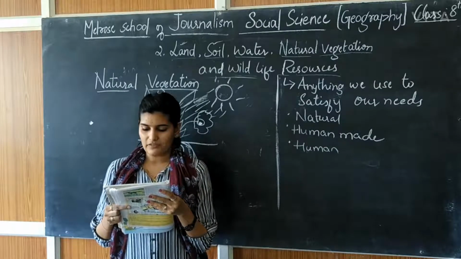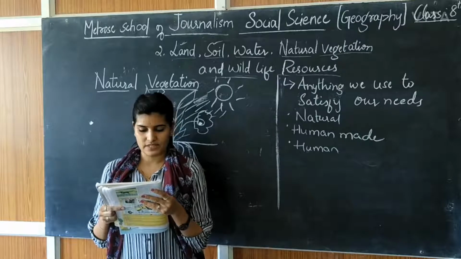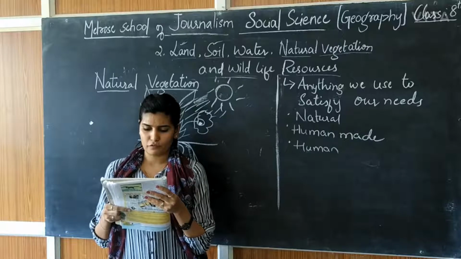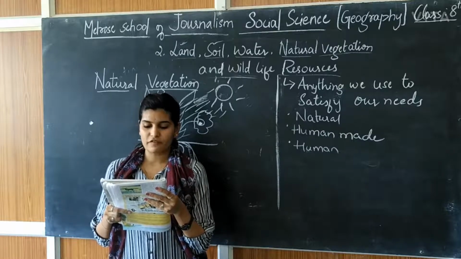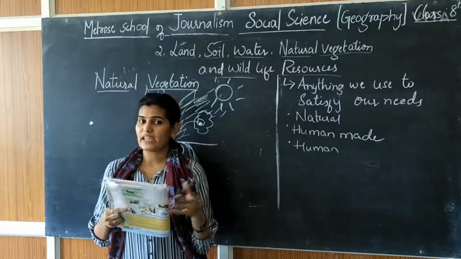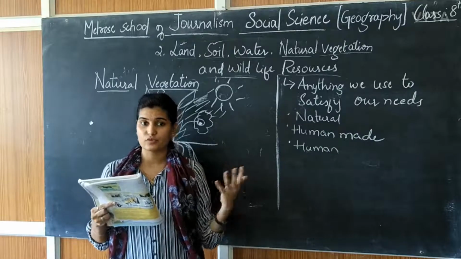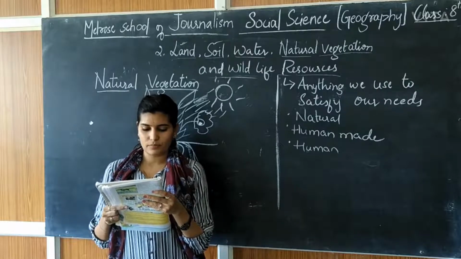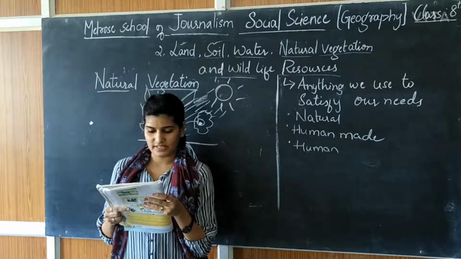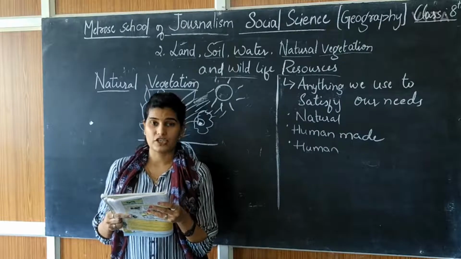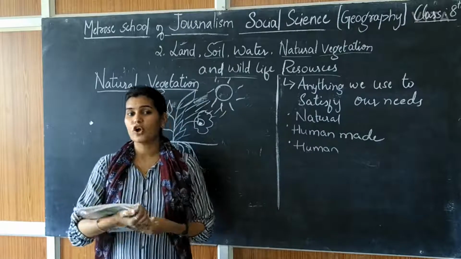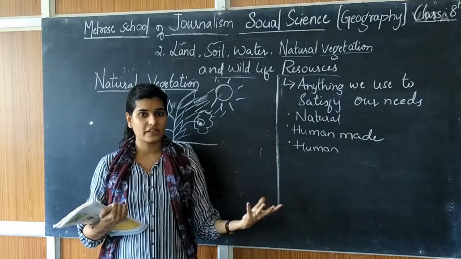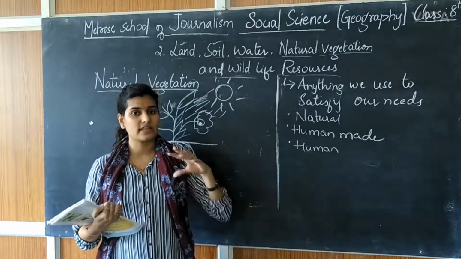There is a balance in the environment in the relative number of species. It is not disturbed. Human activity in several parts of the world has disturbed the natural habitats of many species. Now we will see they are not disturbing us, we are disturbing them to stay, to live happily. Due to this indiscriminate killing, several birds and animals have either become extinct or are on the verge of extinction. By hunting, what happens? They are on the verge of extinction or they are already extinct. That means they have already disappeared.